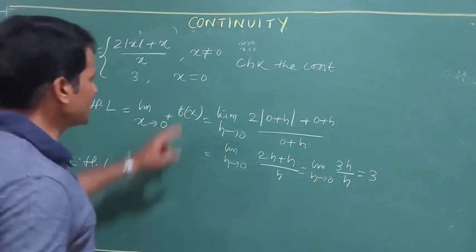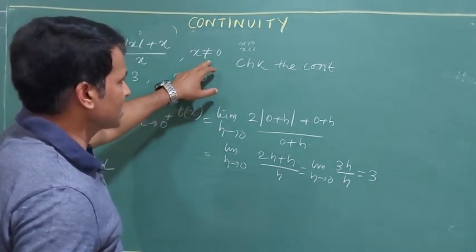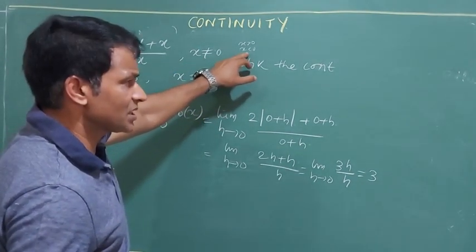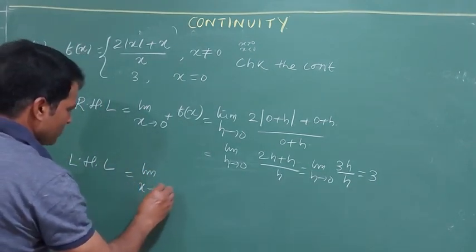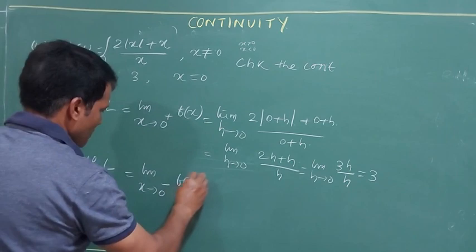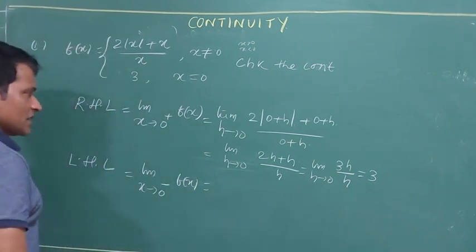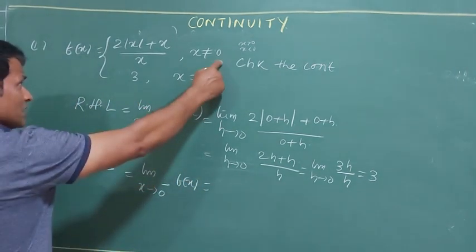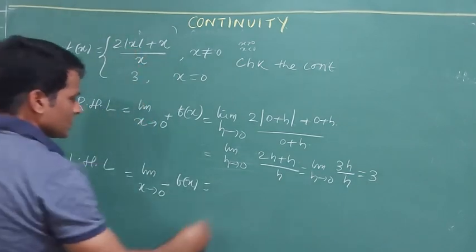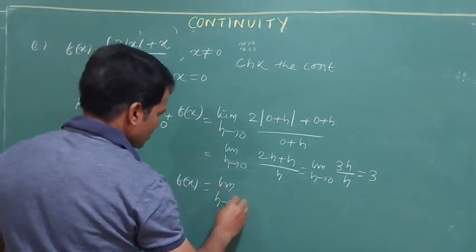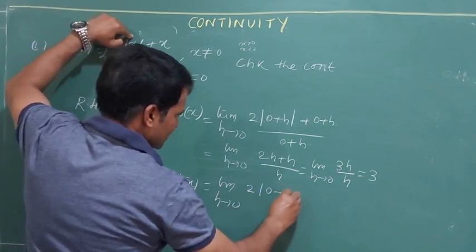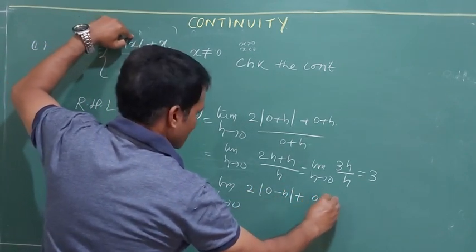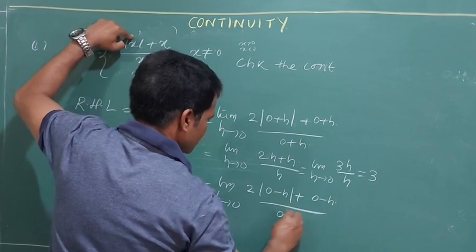LHL also I will go for here because this part consists of the condition x is less than 0 as well. So limit x tends to 0 minus f(x). Again I have to consider this particular part. Limit h tends to 0, here I will replace x with 0 minus h: 2 modulus of 0 minus h, plus 0 minus h by 0 minus h.